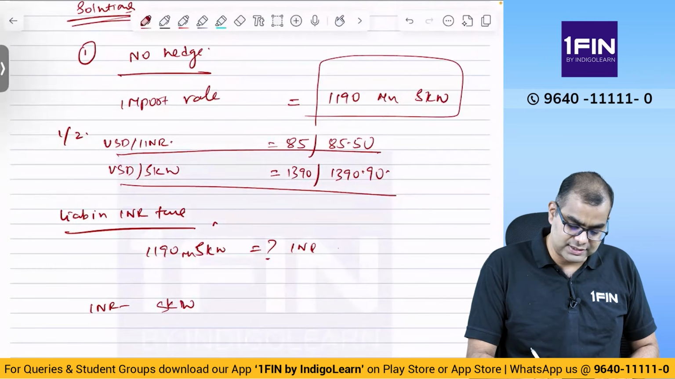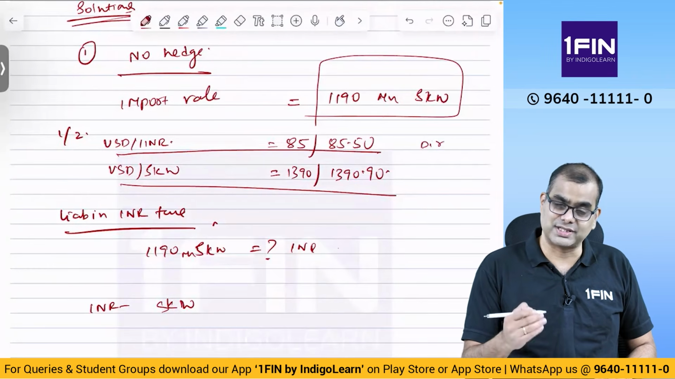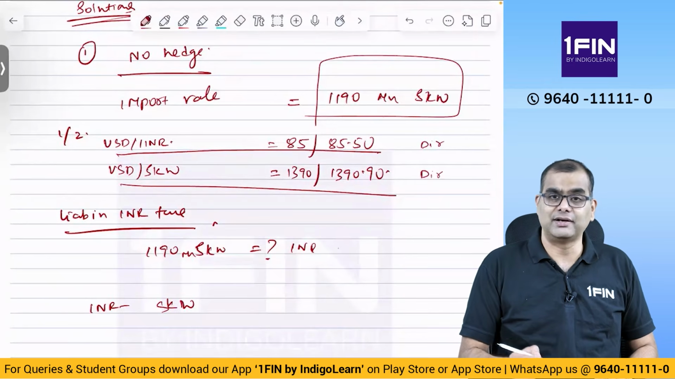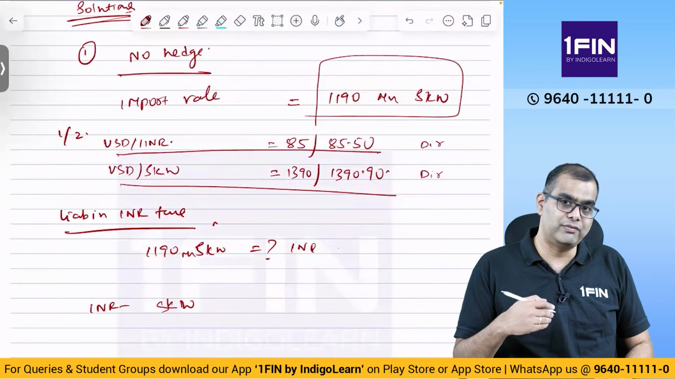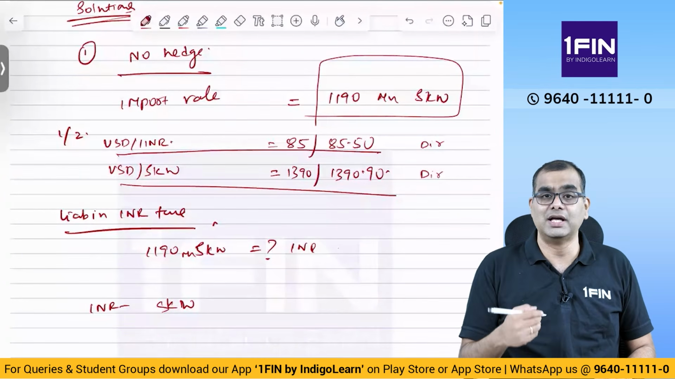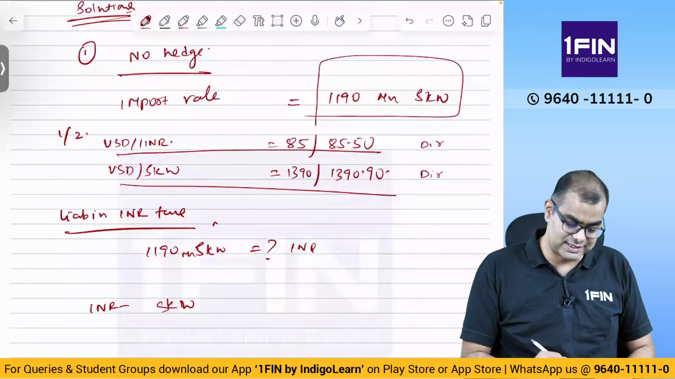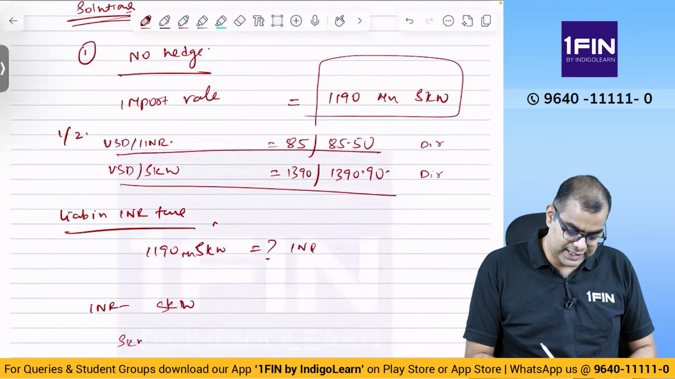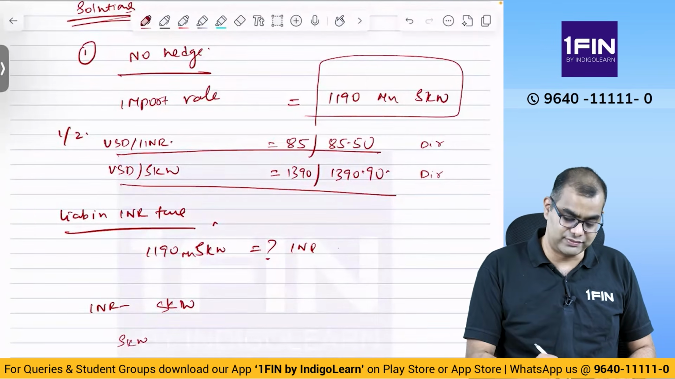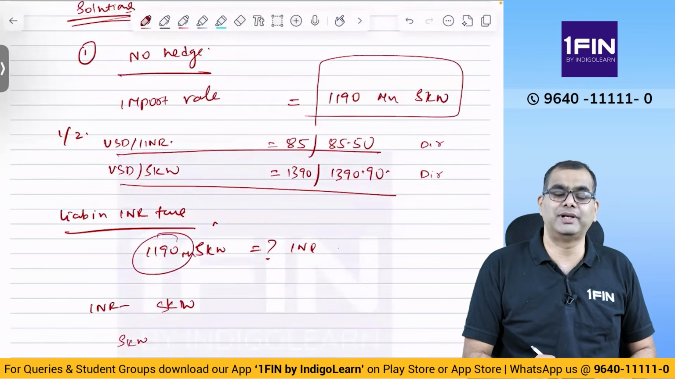See, USD INR is a direct quote, where USD is the base currency. This is also a direct quote, where USD is the base currency. Whereas, what do we want? Do we want how many SKW per INR or how many INR per SKW? We want to make SKW the base currency. So per SKW, how many INR will be required? Because we have 1190 million SKW.